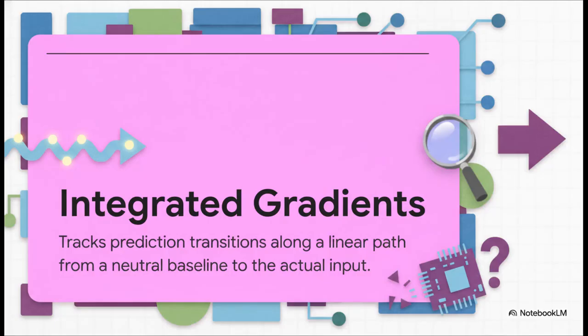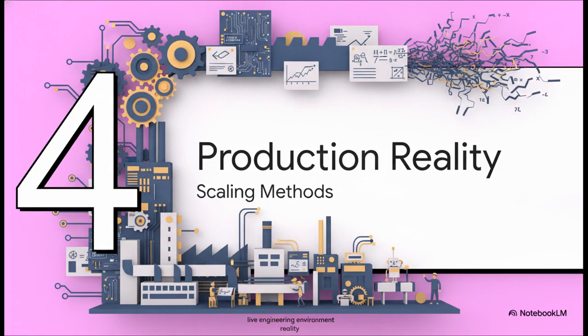But hey, what if we're dealing with deep neural networks? For those, we pivot to integrated gradients, or IG. IG tracks how a prediction shifts as the input changes along a straight path from a neutral baseline, like an all-zero vector, to your actual input. By integrating the model's gradients along that path, it satisfies this crucial mathematical axiom called completeness. Basically, it guarantees it accounts for 100% of the prediction's difference from the baseline. Very cool stuff.